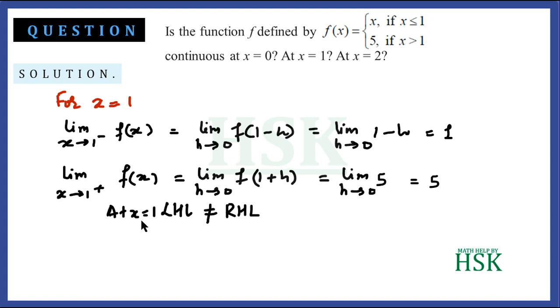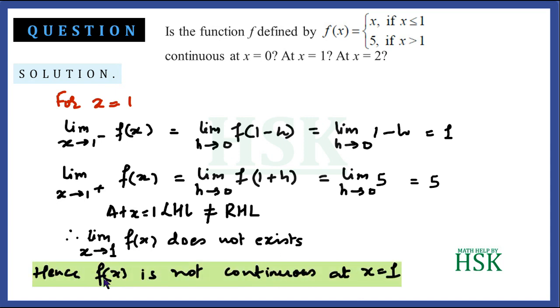So we can see that at x = 1, the left hand limit is unequal to the right hand limit. Therefore, the limit of the function as x tends to 1 does not exist. Therefore, f(x) is not continuous at x = 1.